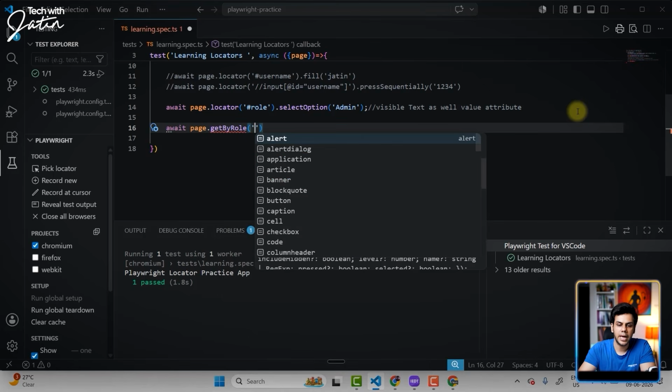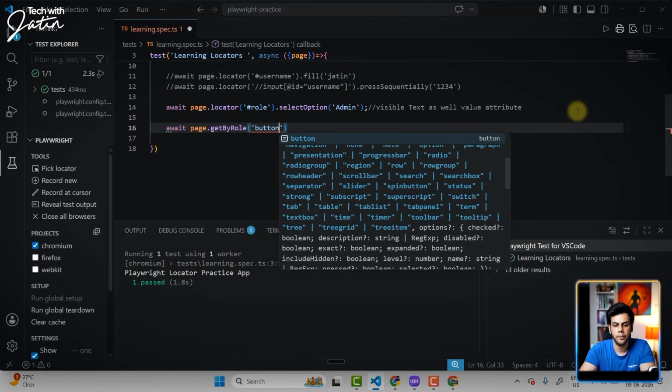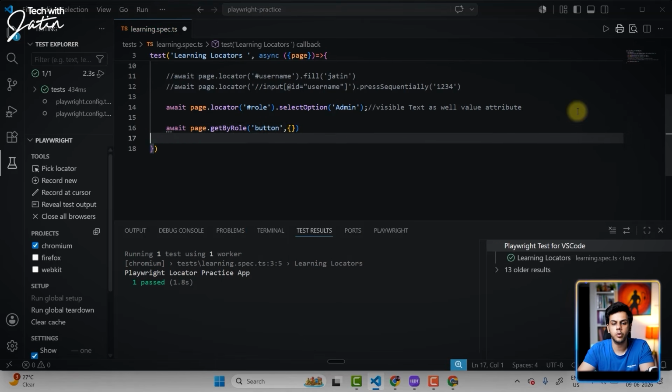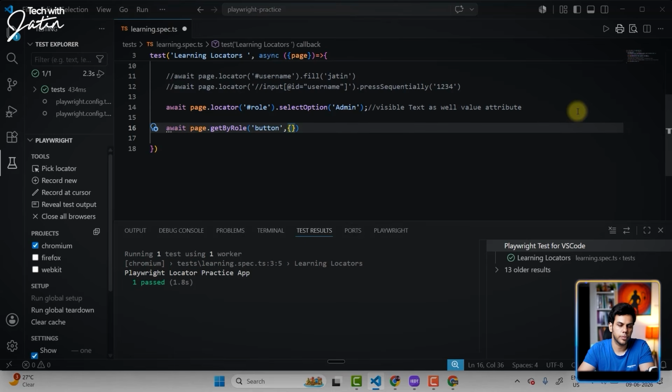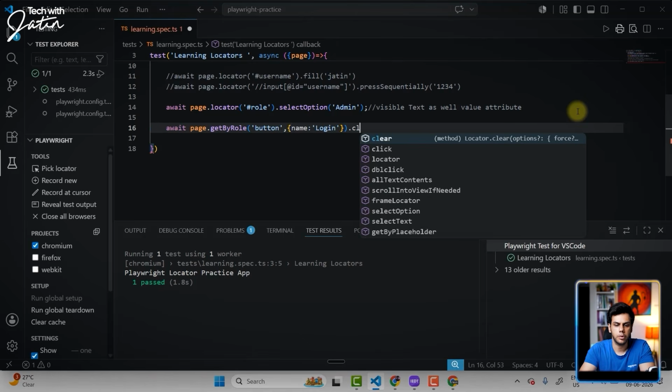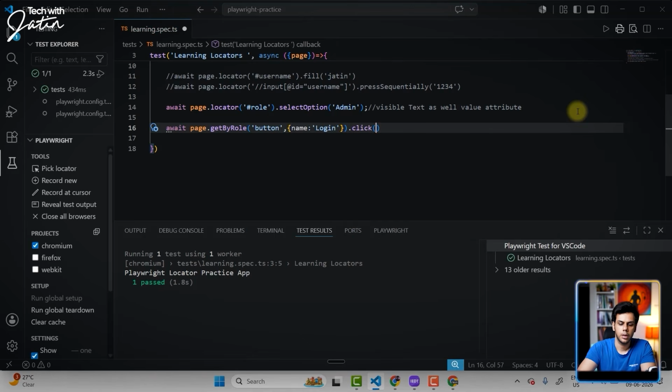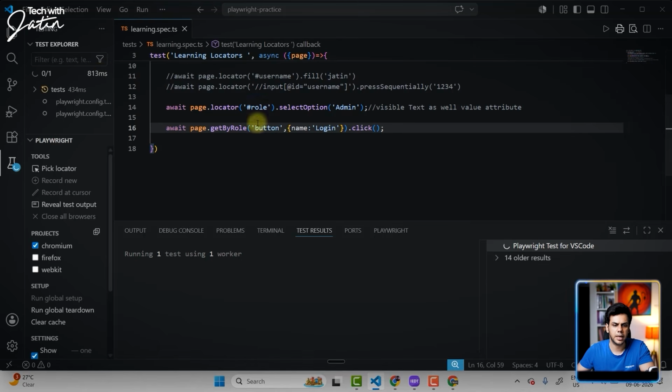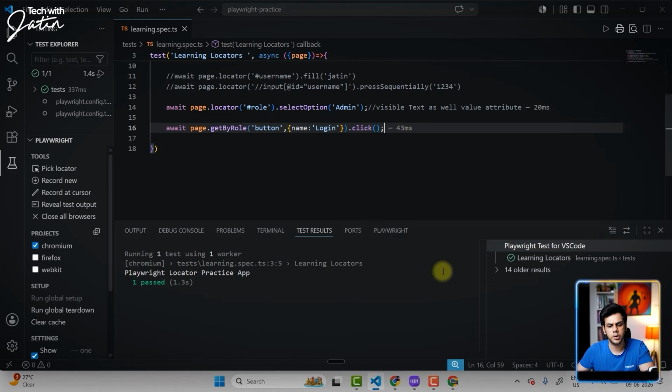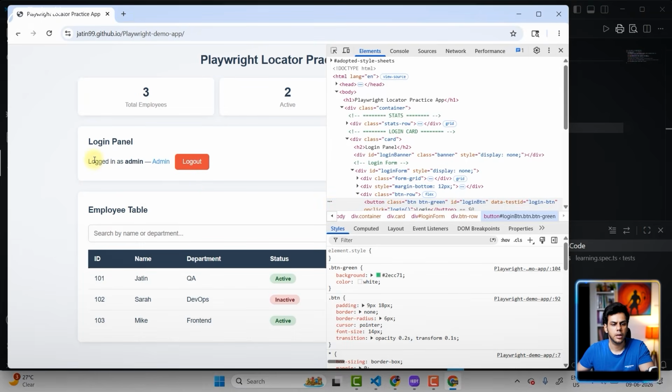Okay, get by role. The role over here is what? Button. Then you are going to pass an object literal over here. The object literal is going to have the first property as name and the value is going to be login. Okay. And then what do you do? You perform a click. I can save this. I can click on the play button. You see this got executed. If I go back over here, logged in as admin, it is working.